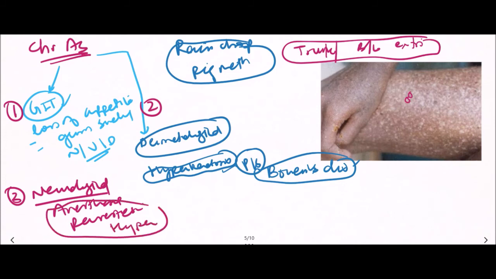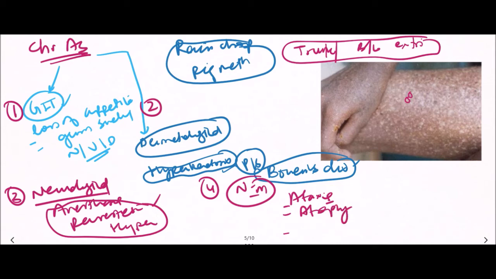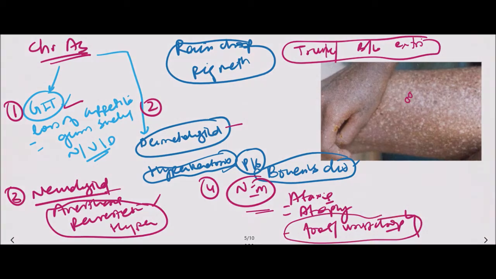And finally, there are neuromuscular manifestations, in which there is ataxia, muscular atrophy, and foot drop and wrist drop. So that's why there are four stages of chronic arsenic poisoning. First is the gastrointestinal symptoms, then the dermatological, and neurological and neuromuscular disorders. So foot drop and wrist drop are seen in chronic arsenic poisoning.